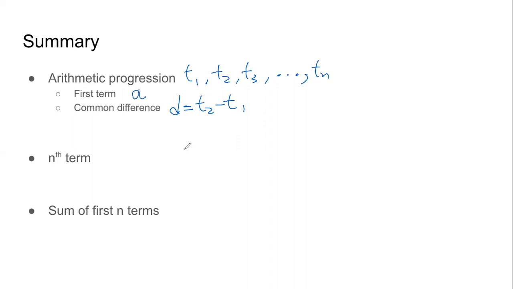And understanding this, we realize that to define an arithmetic progression, we only need these two things, the first term and the common difference. Then we can find as many terms as we want. From there, we understood how to find a particular term of the AP. And we said the nth term will be equal to A plus n minus 1 into D. And finally,